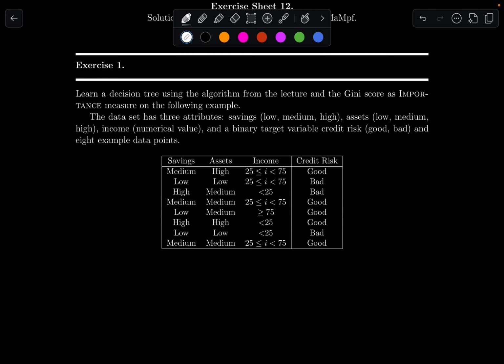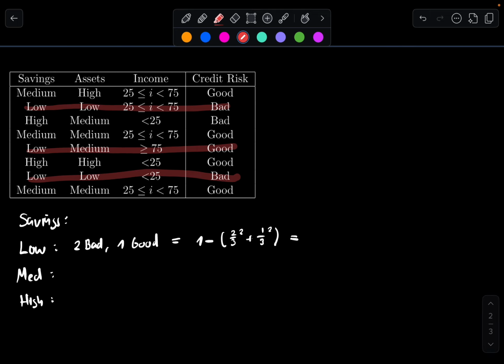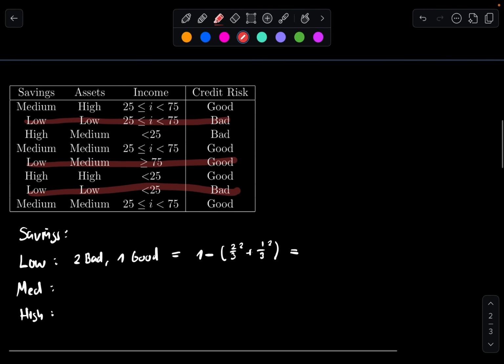So basically, what you have to do is first focus on each of the ways we measure the credit risk, okay? So in this case, we go down and we look at the savings first, for example. We just focus on savings. We have three cases, right? Low, medium, or high. So let's start with low. And what we do is we mark the low ones, and we see the credit risks.